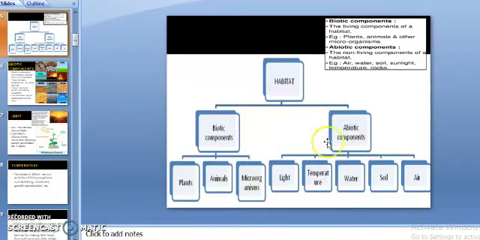Now see this chart. Habitat has been grouped into two components, biotic and abiotic components. Now see the further subdivision. Biotic components: plants, animals, microorganisms. Abiotic components: light, temperature, water, soil, air. So it's quite clear from this picture. First of all, we will discuss about abiotic components.